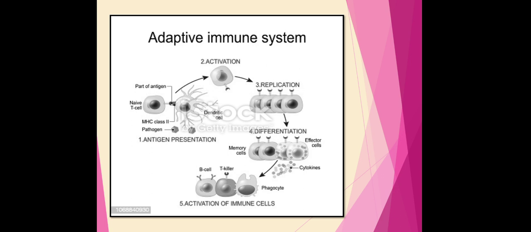The effector cells have the work of eliminating the antigen or pathogens. These effector cells secrete different types of cytokines, which activate other immune cells, that is, the B lymphocytic cells and the phagocytic cells, and in this way they are responsible for eliminating the pathogens or antigens. So here is the whole information about the adaptive immune response.